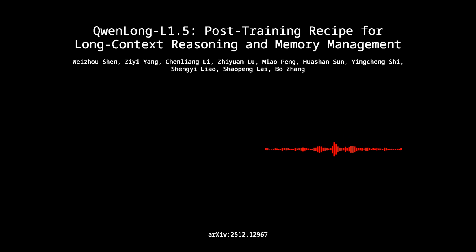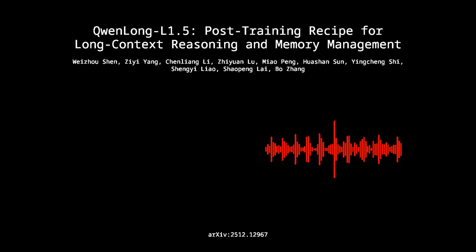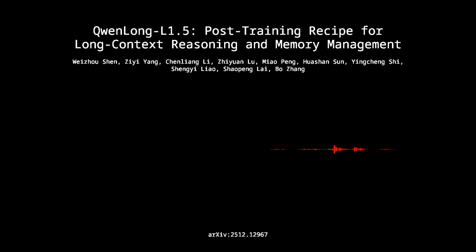So that really brings us to the end of this deep dive. QwenLong L1.5 seems to have successfully unified its single-pass reasoning up to 128K with its iterative memory agent scaling beyond 1 million tokens, all in one model. It's a very comprehensive piece of engineering, but they are honest about the limitations. Right now, scaling this whole process is constrained by computational costs and, interestingly, by proprietary model API quotas for generating the high-quality data. Right. They need other powerful models to bootstrap their own data pipeline.